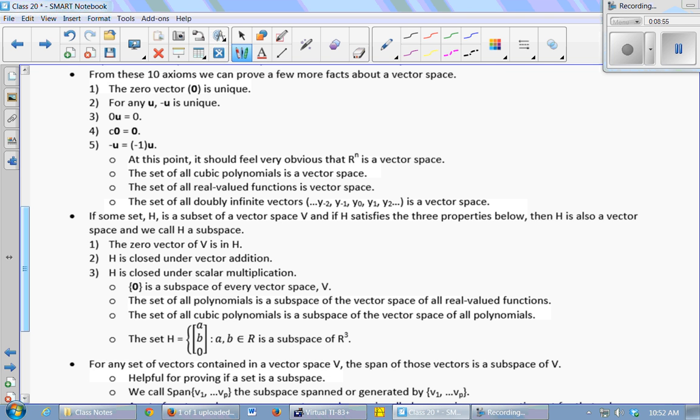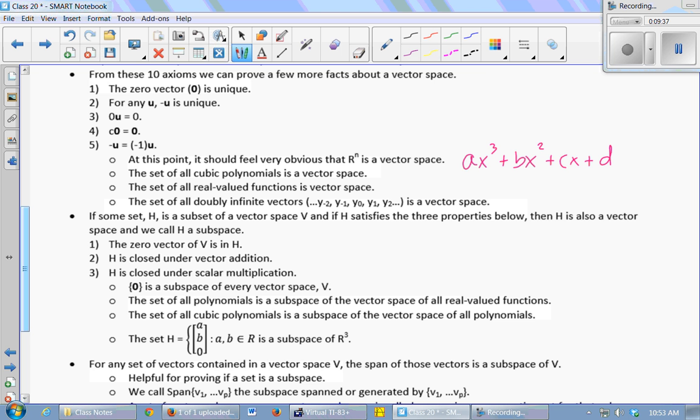But the set of all cubic polynomials, for example, is also a vector space, because cubic polynomials all look like ax cubed plus bx squared plus cx plus d. So let's think about some of these properties. If you add 2 cubic polynomials together, is the result another cubic polynomial? Yep. If you take a cubic polynomial and multiply it by a scalar, do you get another cubic polynomial? Yeah. Is there a cubic polynomial that we could think of as 0? Yeah, you could take a, b, c, and d to all be 0, and that would be the 0 vector.